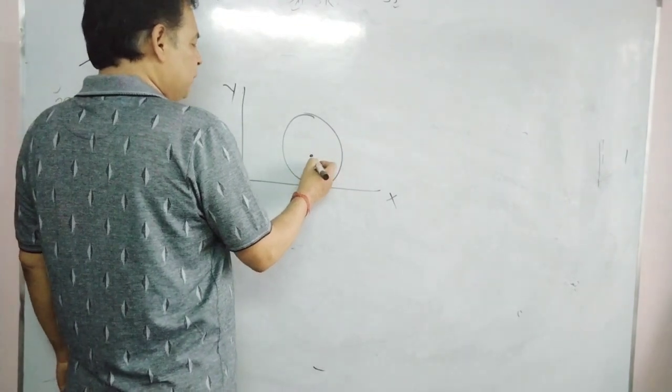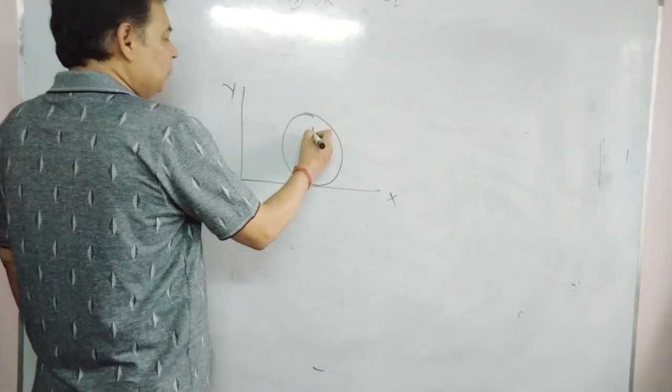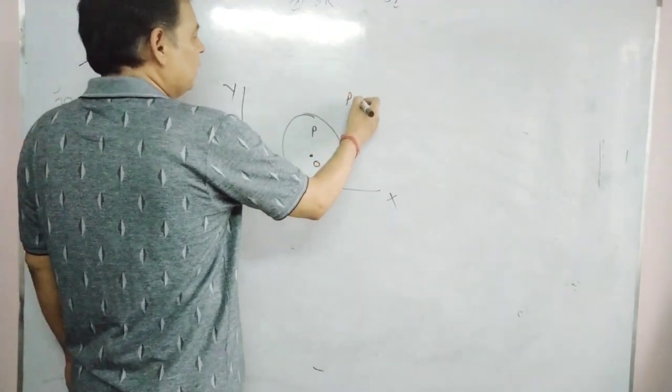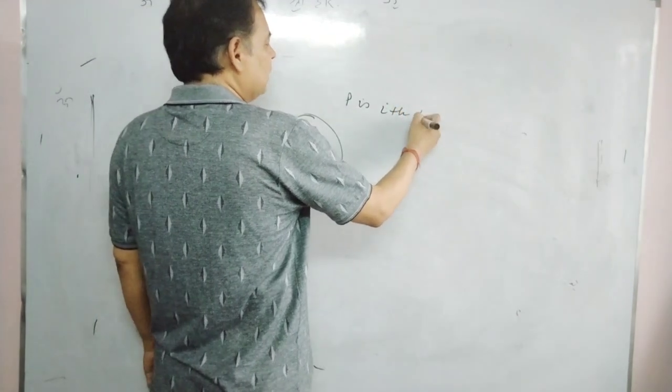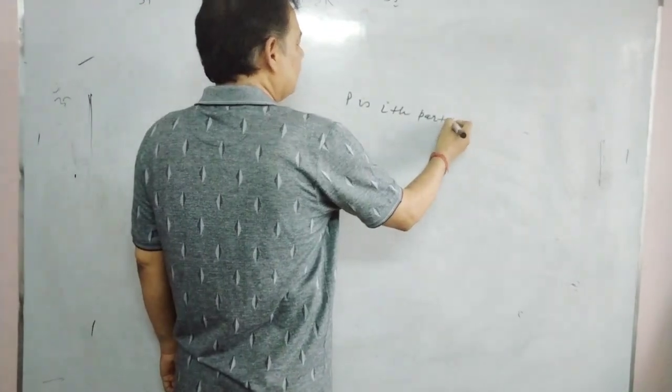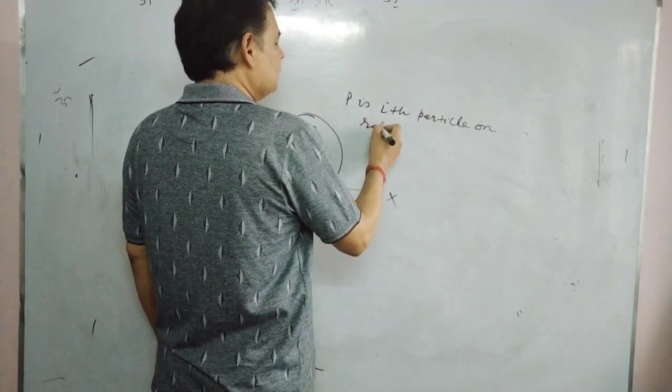That's center of mass O. I am taking any ith particle P on the rolling disk.